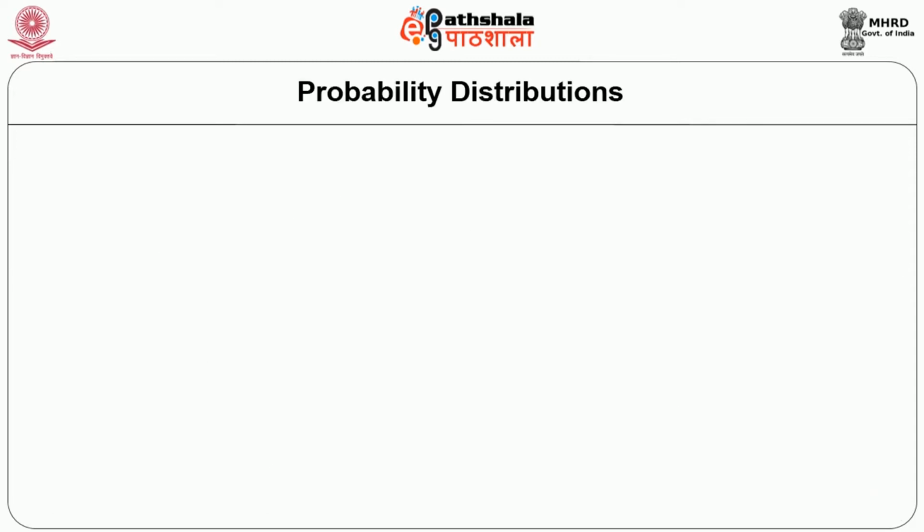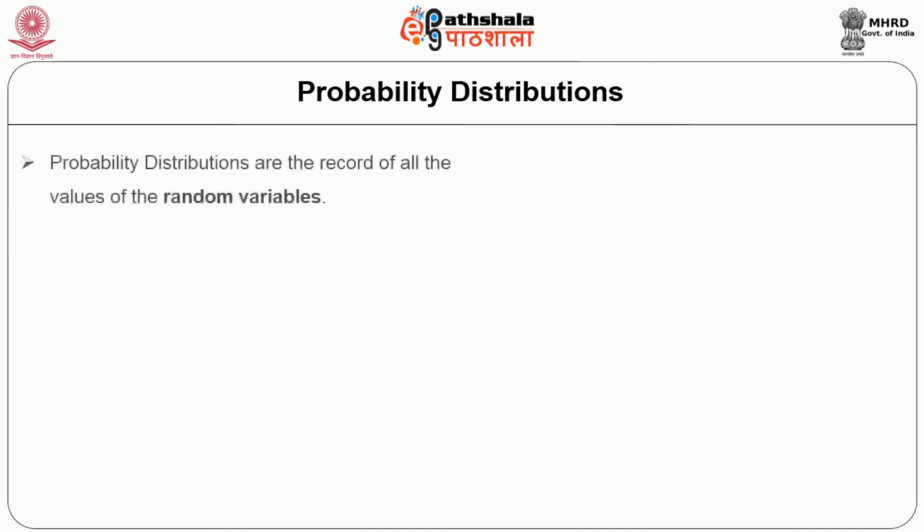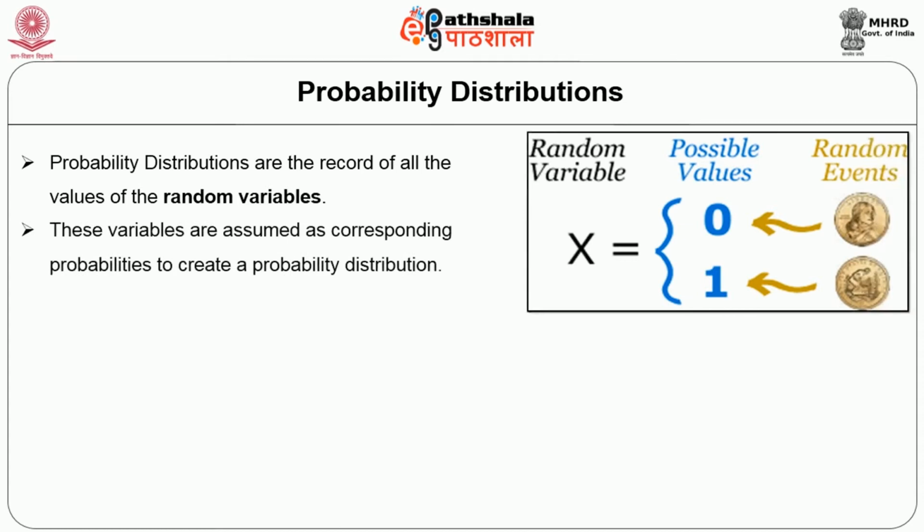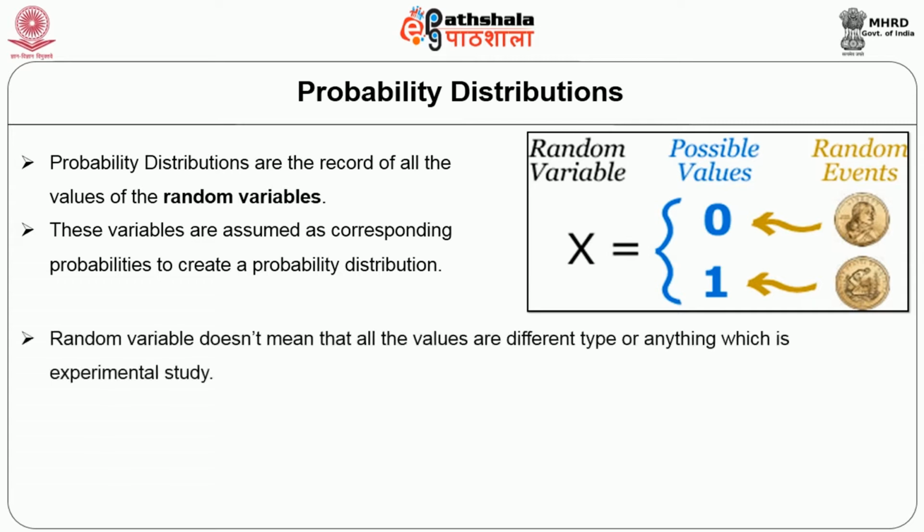Now let us understand in detail what the probability distribution deals with. The probability distribution is the record of all the values of random variables, with their corresponding probabilities. Random variable doesn't mean that all the values are of different types.